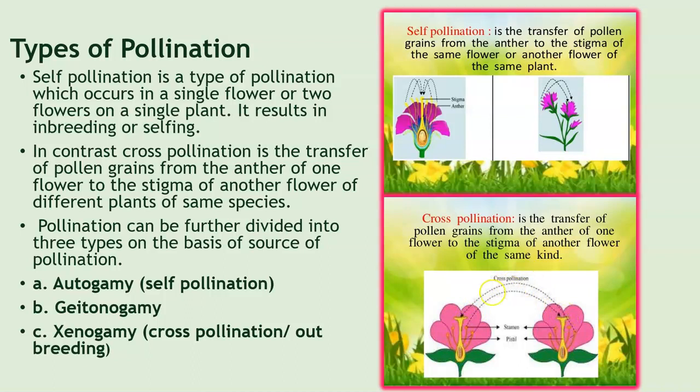So this brings about cross-pollination, and it can bring about genetic variations. Both these flowers belong to the same species, but they belong to different plants. In self-pollination, it is either the same flower or two flowers of the same plant, and in cross-pollination, the two flowers are of the same type, but they belong to two different plants.